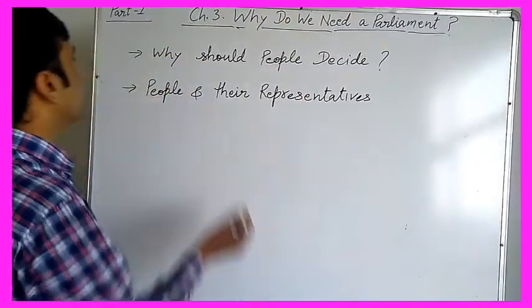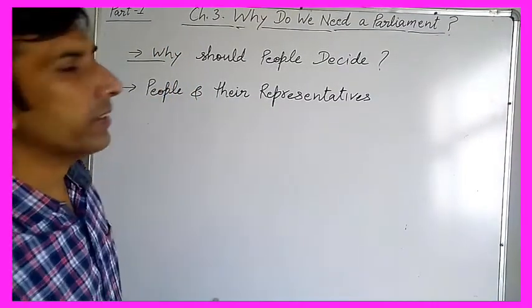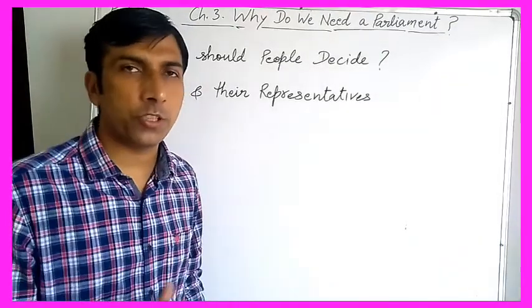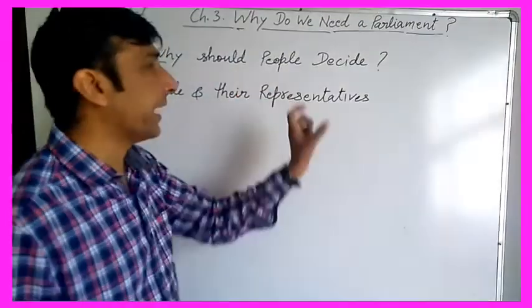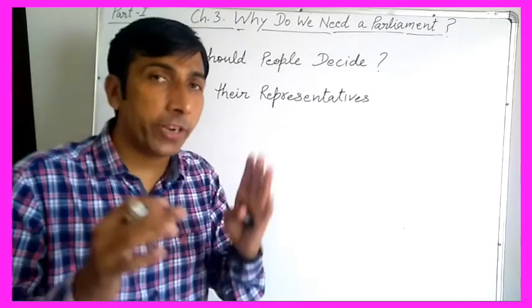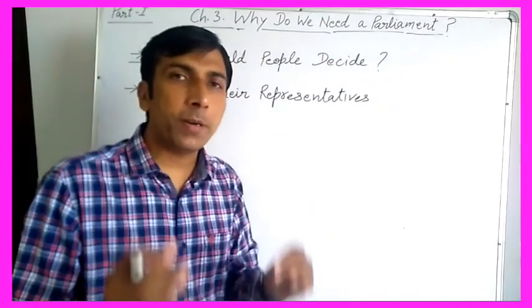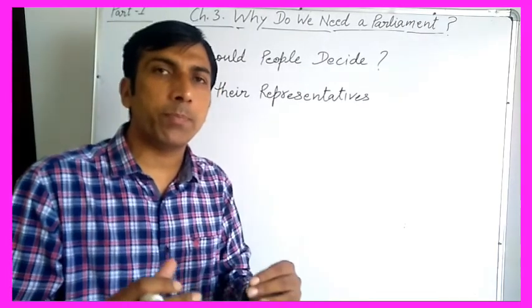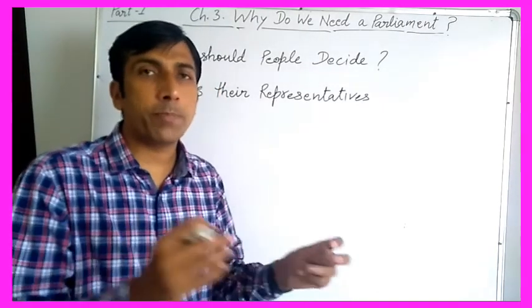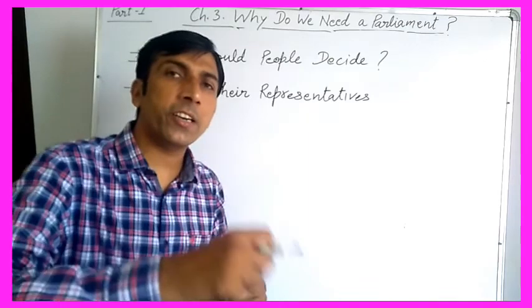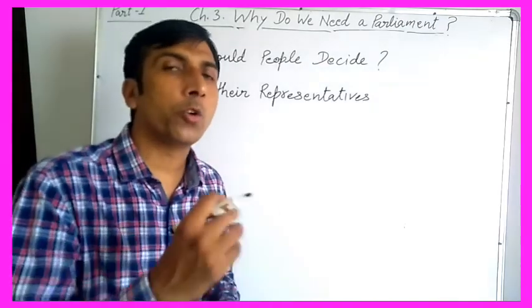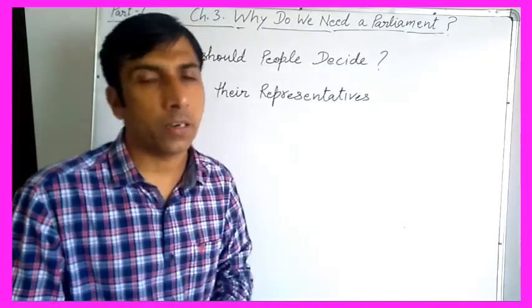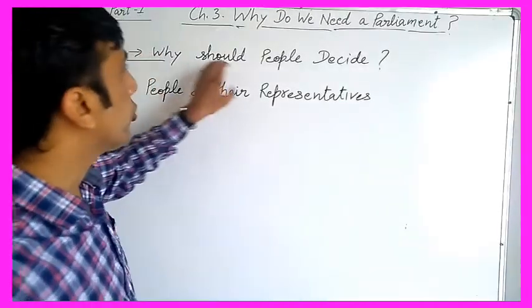The next topic is why should people decide? So this is the first topic of this chapter. Why should people decide? As we have discussed, in a democratic form of government, the people have the right to take the decisions. It means it is the people's rule. So the people are the concentrated authority for ruling and governing the country. So in this way, why should people decide?